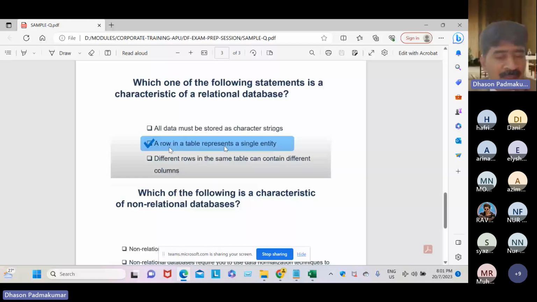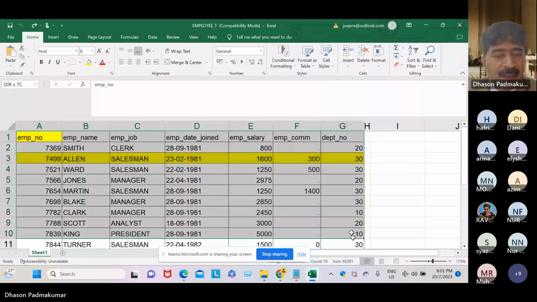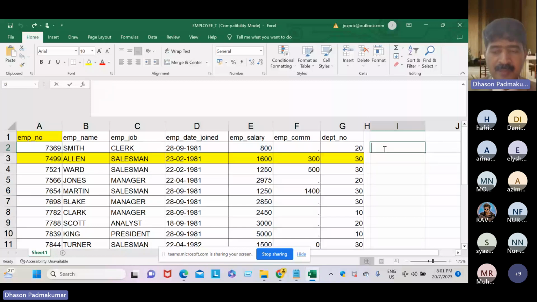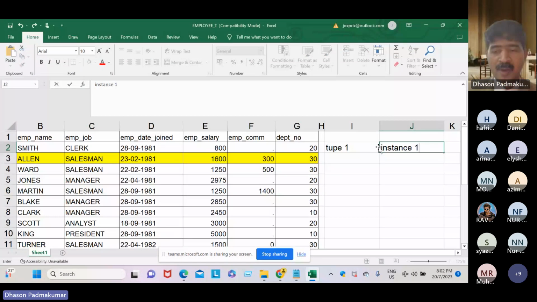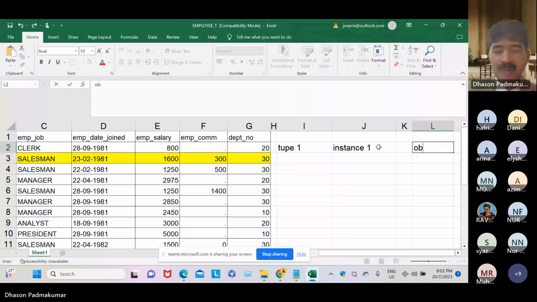It means, dear student, look here, this is a table. Each row here is called a tuple, or you can say an instance. So we can say tuple 1 or instance 1, or you may say observation 1, another nice name.